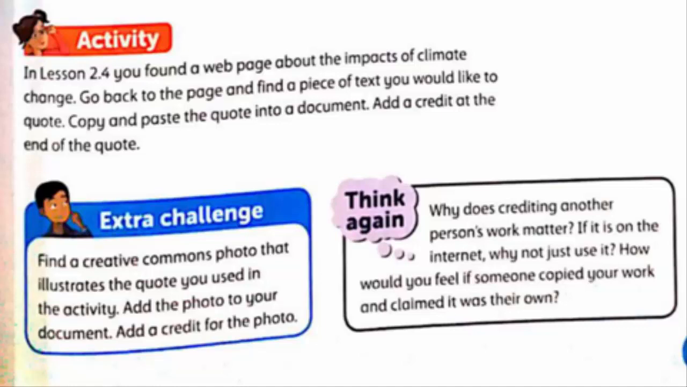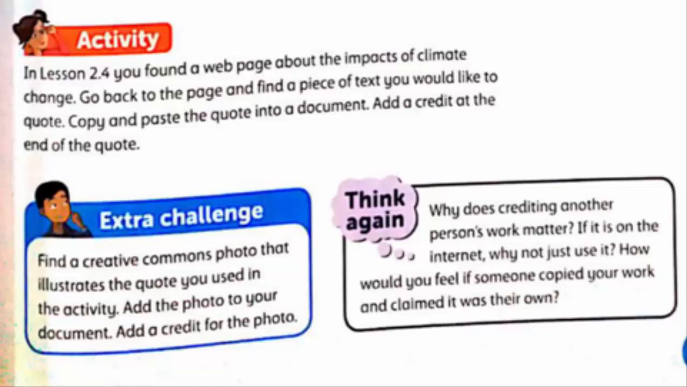In the Think Again dialog box, they are saying, why does crediting another person's work matter? If it is on the internet, why not just use it? How would you feel if someone copied your work and claimed it was their own? So just think about it.